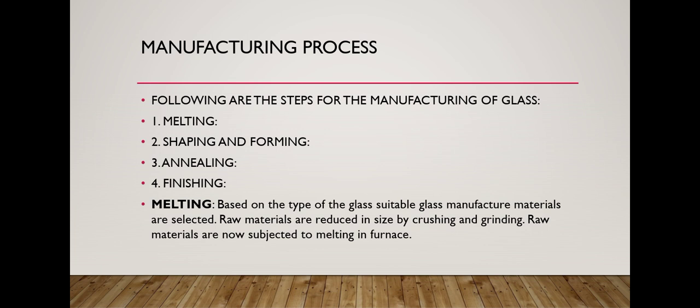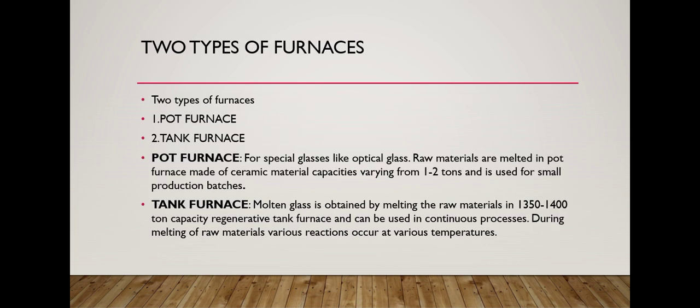Manufacturing process. The following steps occur in the manufacturing of glass. First, melting. Second, shaping and forming. Third, annealing. Fourth, finishing. Melting: based on the type of glass, suitable raw materials are selected. Raw materials are reduced in size by crushing and grinding. Raw materials are then subjected to melting in a furnace. Types of furnaces: two types of furnaces are used to prepare glass.